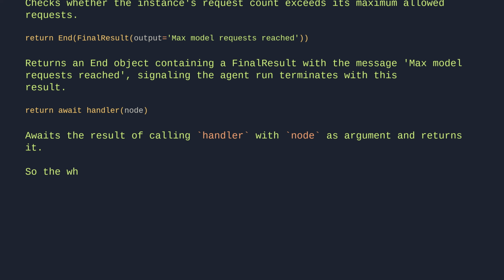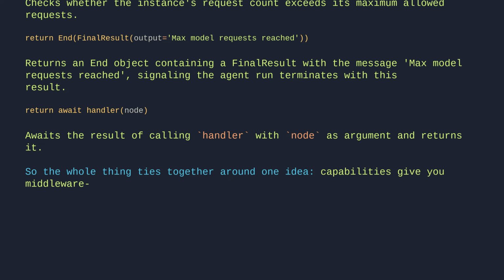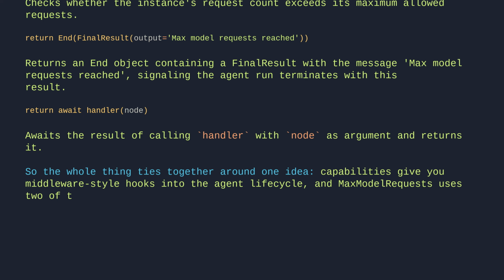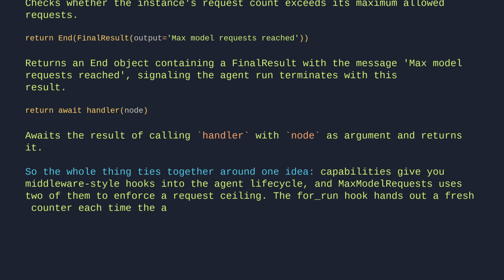So the whole thing ties together around one idea. Capabilities give you middleware-style hooks into the agent lifecycle, and MaxModelRequests uses two of them to enforce a request ceiling. The for_run hook hands out a fresh counter each time the agent runs, so isolated invocations don't stomp on each other's state.